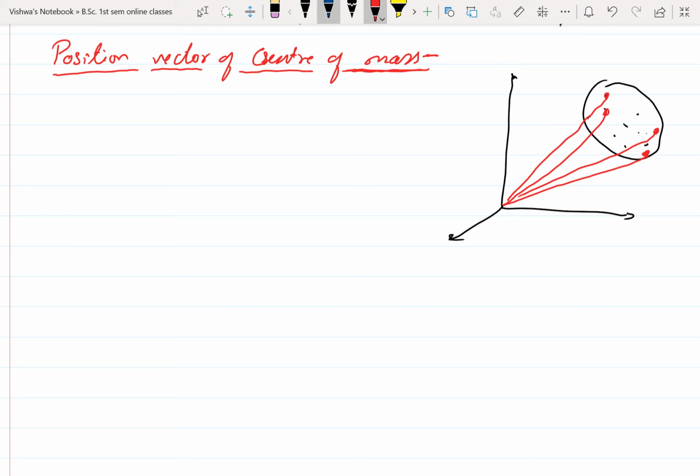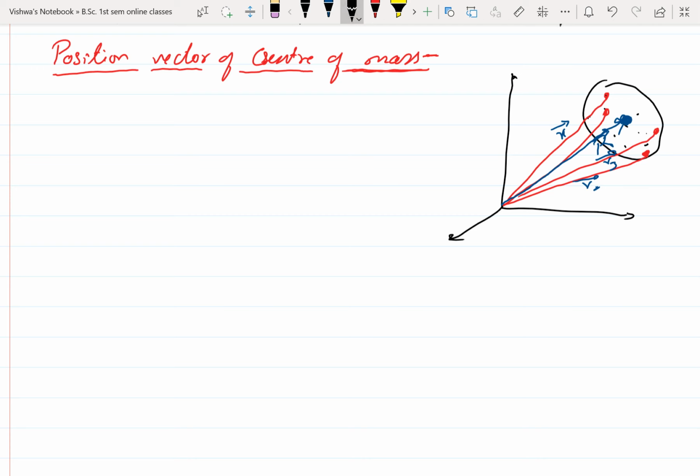Now there is a point in which the whole mass is assumed to be concentrated. That point we call the center of mass, and it may lie here. The center of mass does not always lie at the exact midpoint of the object; it depends on the masses of the individual particles. The position vector of the center of mass is represented by capital R, and the individual particle position vectors are represented by r1, r2, and so on. Small letters represent the position vectors of individual particles, and capital R represents the position vector of the center of mass.